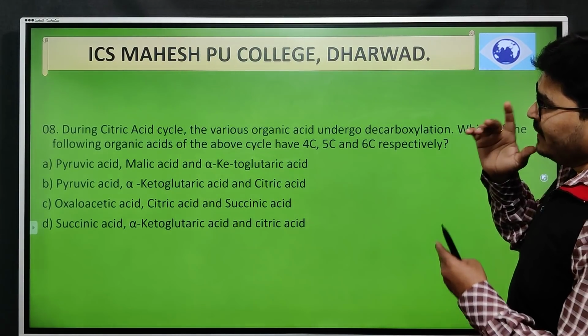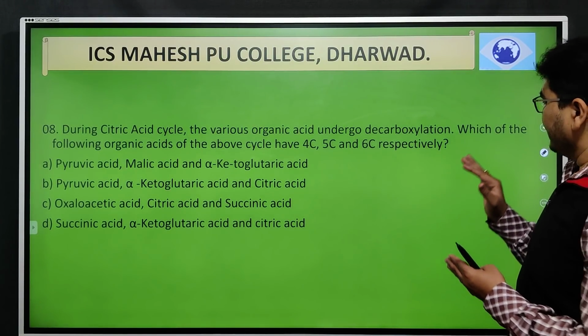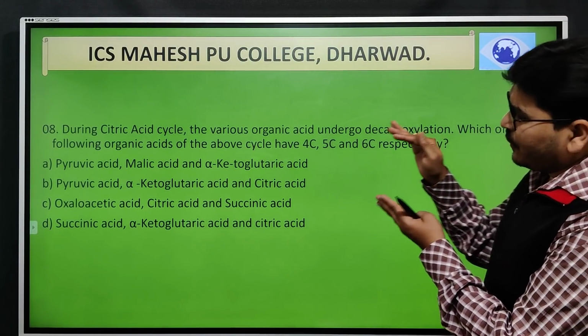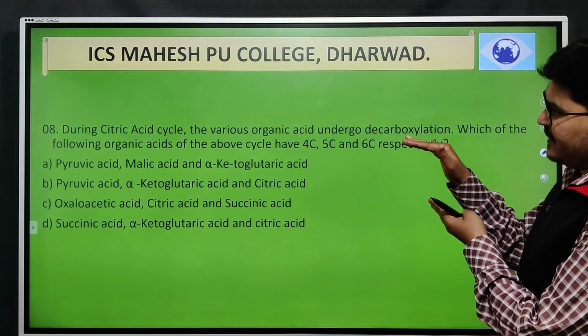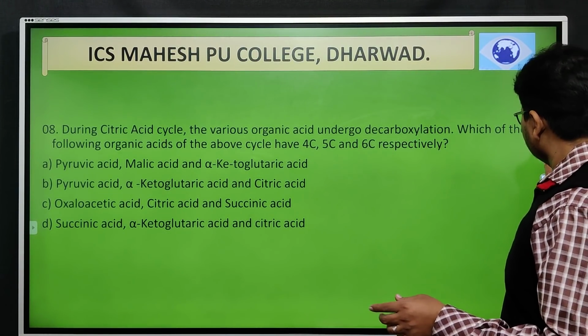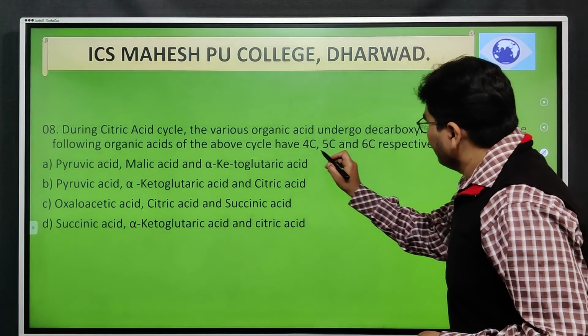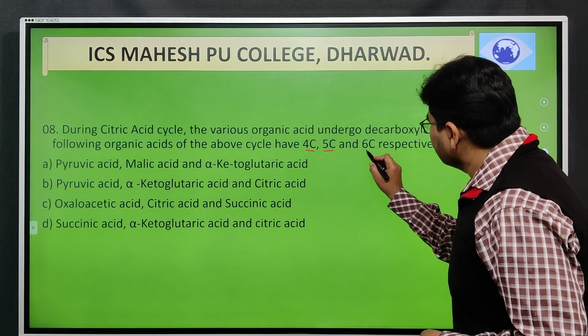Next, during the citric acid cycle, the various organic acids which undergo decarboxylation, which of the following organic acids of the above cycle have: that is, you need to specify here. Just a moment. 4 carbon, 5 carbon, 6 carbon.